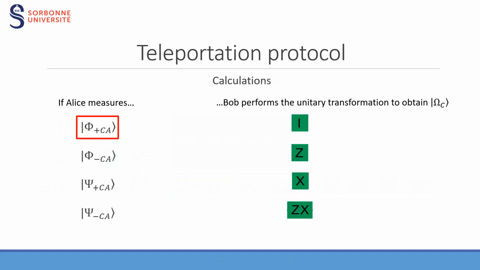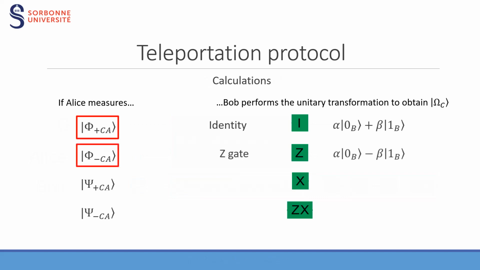Thus, if she obtains Phi plus, Bob already has the quantum state, so he will perform an identity transformation. For Phi minus, Bob will apply a Z gate. For Psi plus, an X gate, and finally for Psi minus, X and then Z, to obtain the quantum state omega.